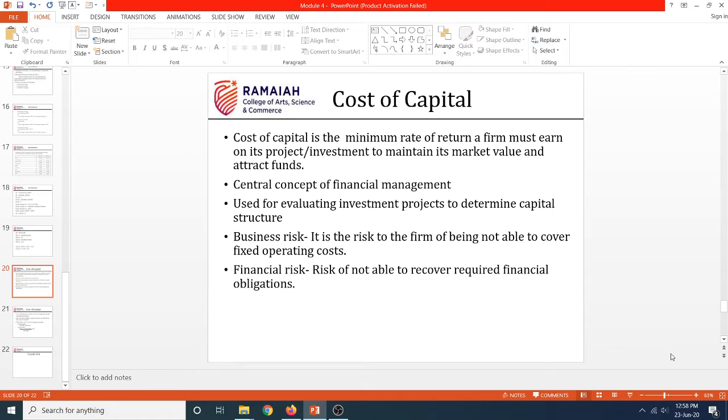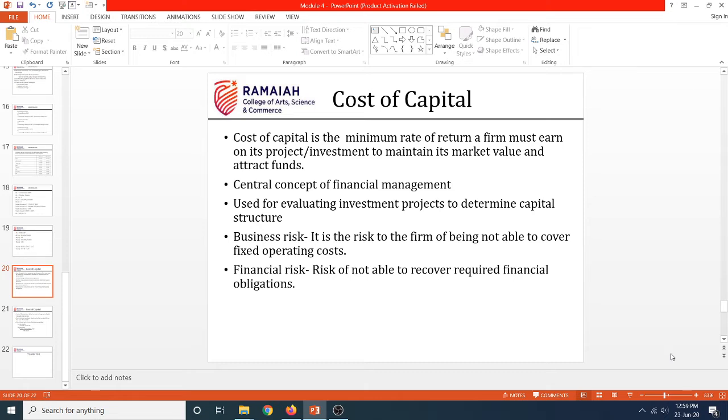So let's first try to understand what is the cost of capital. Before understanding that, I want you to be very careful with this term capital. Capital need not only mean your equity shares or equity share capital. It can also mean your debentures or your preference shares or any form of loan or debt which is there in your business. Collectively, we call it cost of capital. When I'm talking about cost of capital of a firm A, it means that all the long term debts and all the long term capital will be considered for calculating the cost of capital. So please be very careful with this term.